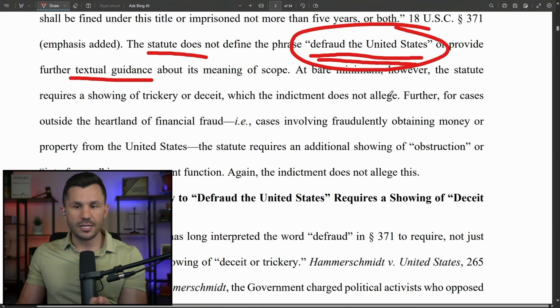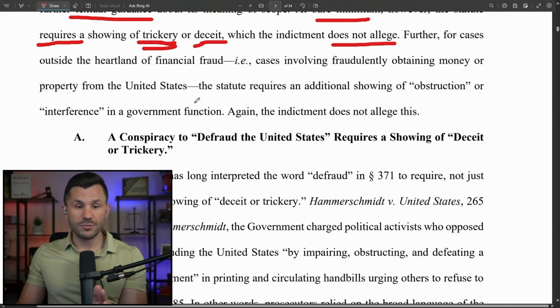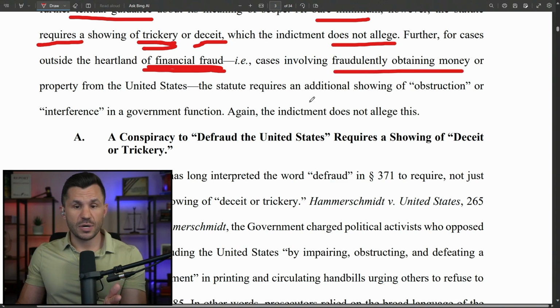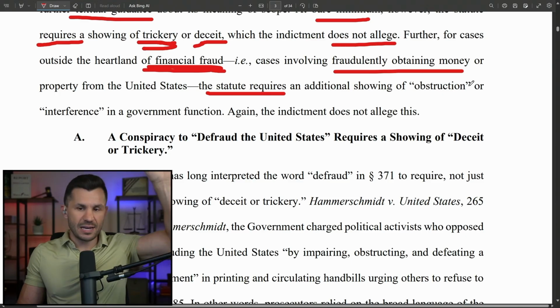So at the bare minimum, however, the statute, the law, requires something in there, a showing of trickery or deceit. And the indictment doesn't allege that. So for cases outside of financial fraud, for example, cases involving fraudulently obtaining money and other things, the statute also requires, so they're looking at other case law that says you've got to have these other elements.